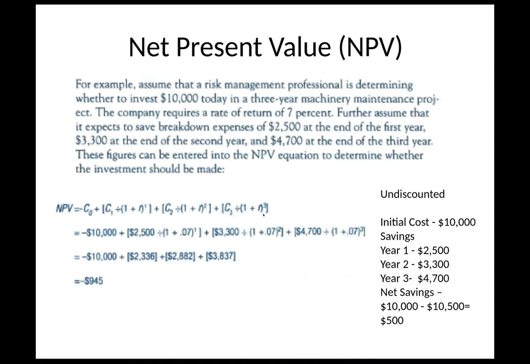And the same thing, we do it for each of these years. In this case, this is negative 10,000 because it was our initial outlay, and add our costs, and we come up with that this machinery project will actually lose money, right? It's not going to earn, it's going to be negative $945, so it does not meet the company's required rate of return.